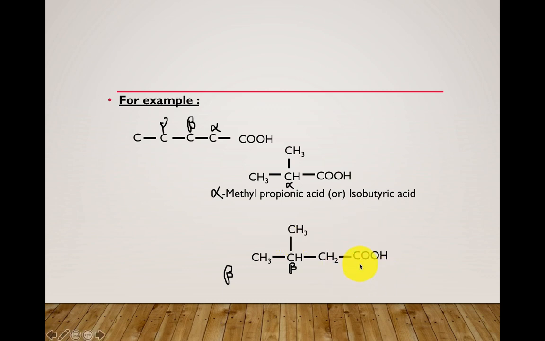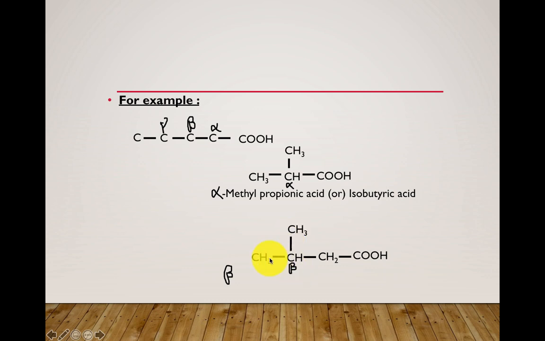See, this is the carboxylic acid group and this is the carbon which is present adjacent to the carboxylic acid group. So what is the position of this carbon? Alpha, and this is known as the beta. So to this beta carbon, since this methyl group is attached, what should be the prefix? It should be beta methyl.